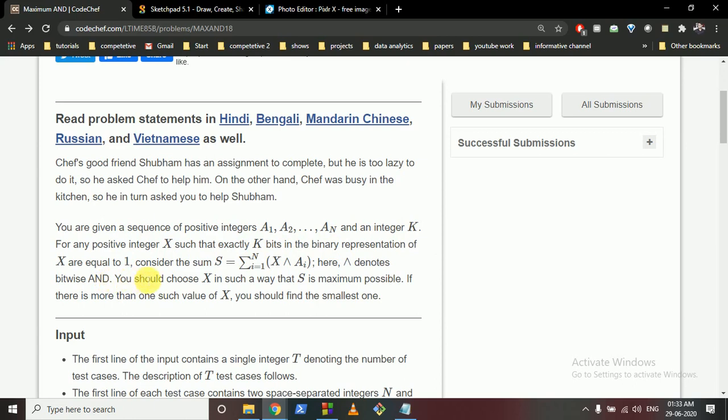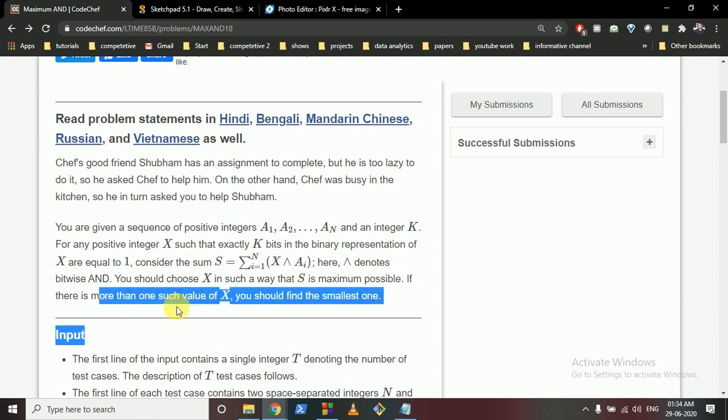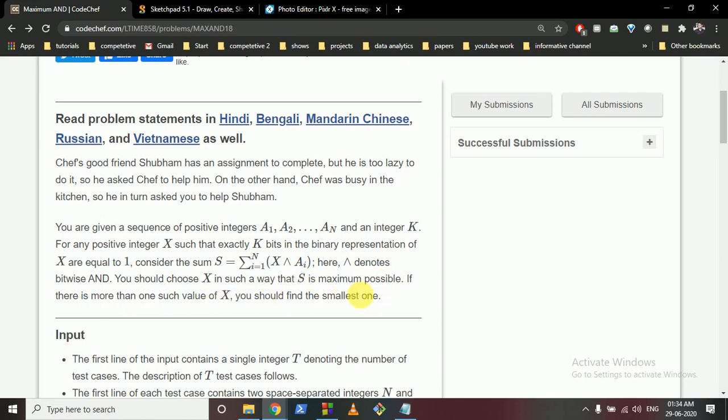Now, if you take that number x which has k bits set in its binary representation, and you do an AND operation with every number present in the sequence and sum them up, the sum should be the maximum. So you have to choose the value of x such that it has k bits set in its binary representation and such that S is maximum possible. If there is more than one value of x, you should choose the smallest one.